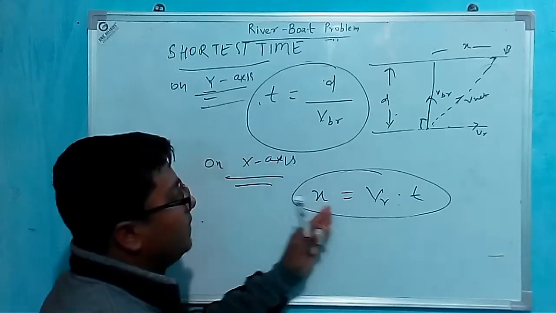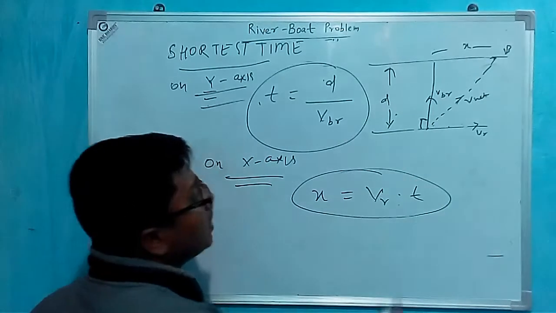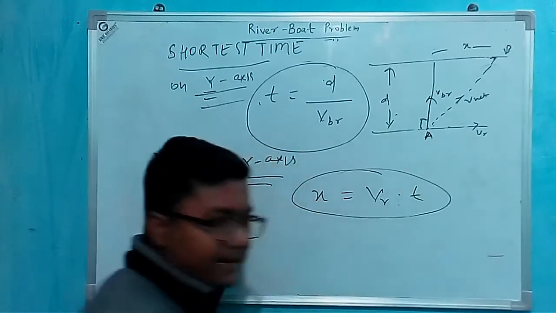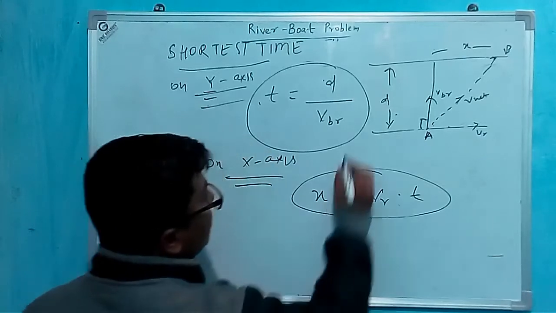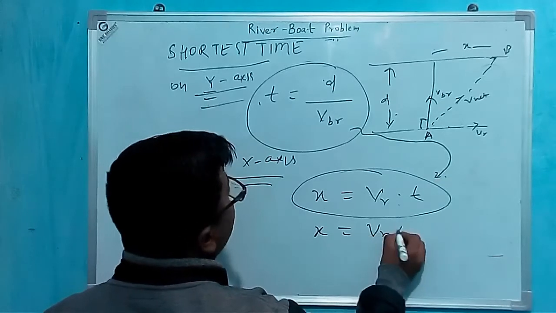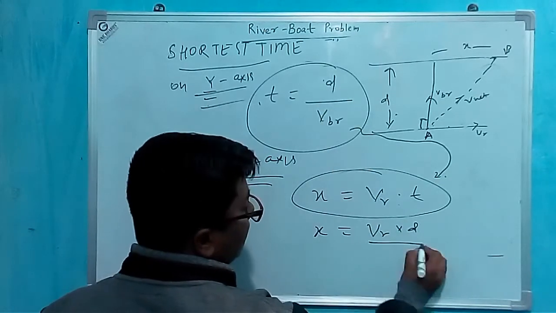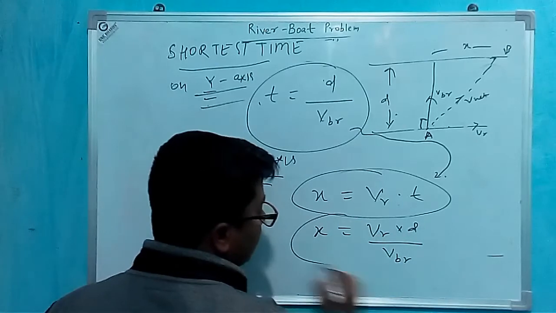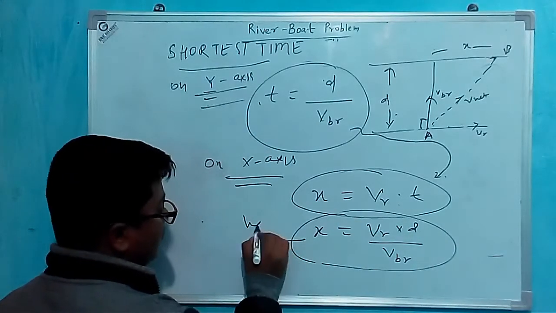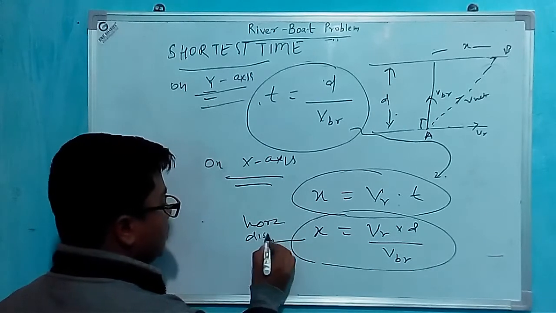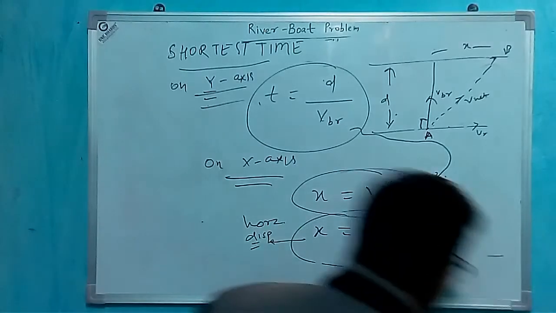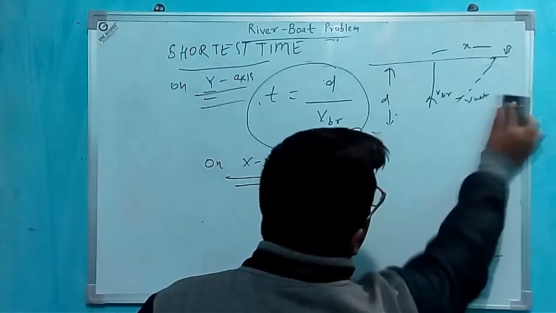So x will be VR into time period t, because for going from point A to point B it will take time t. We can replace it from here. So x will be VR into time period is d by VBR. This will be horizontal displacement. Okay.